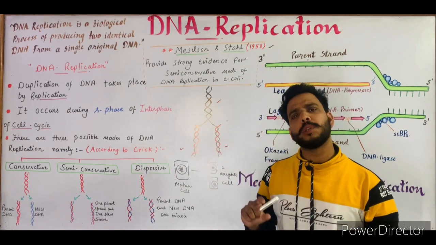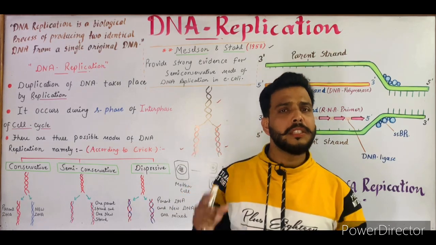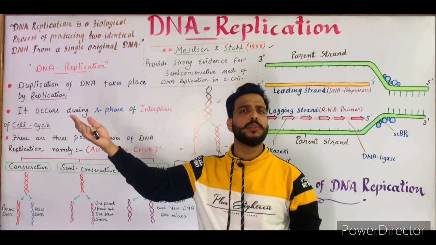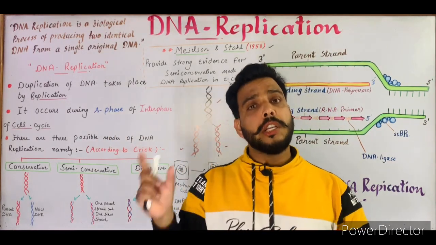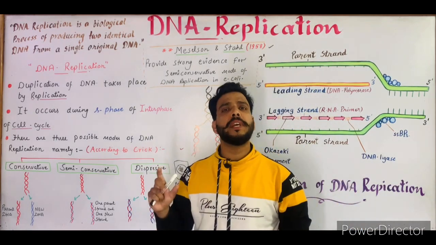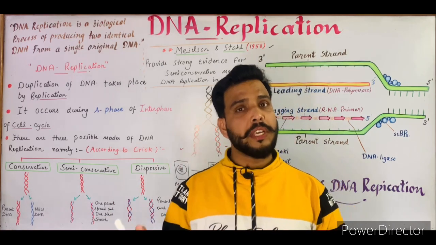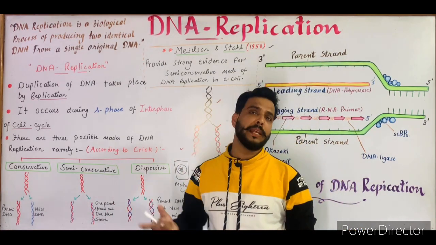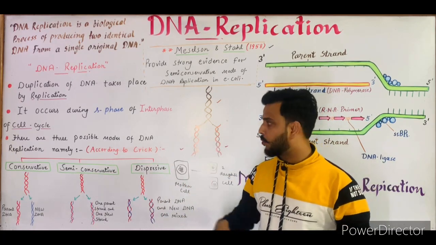The cell cycle is a process which takes place during cell division. In mitotic cell division, the cell cycle is a particular process, and it consists of different phases: interphase, prophase, metaphase, anaphase, telophase. During interphase, there is a phase which is known as the S phase or the synthetic phase. During the S phase, DNA replication takes place. So it is very important to know when DNA replication occurs. DNA replication occurs during the S phase of cell division. So it was point number 2.